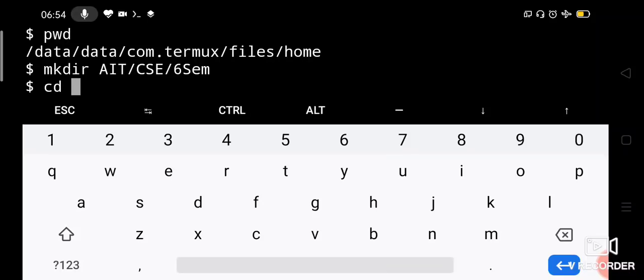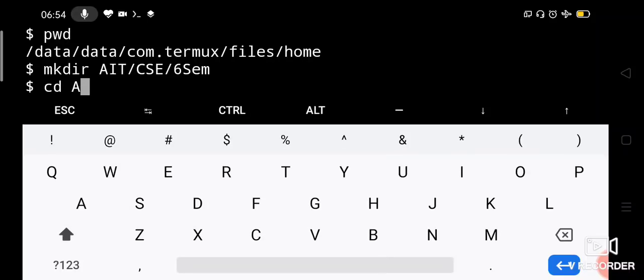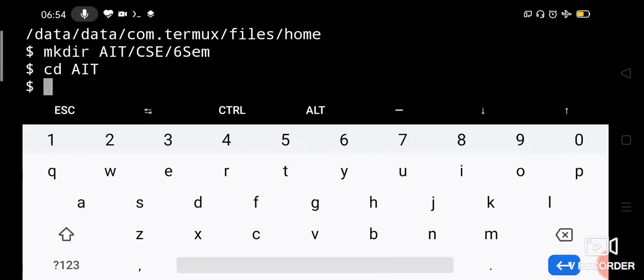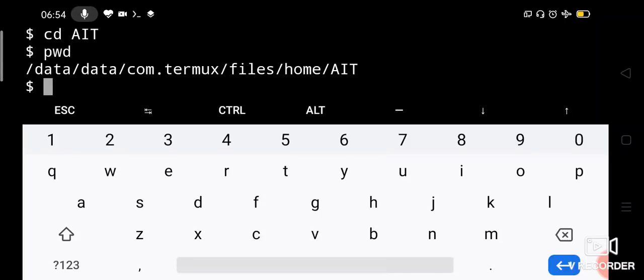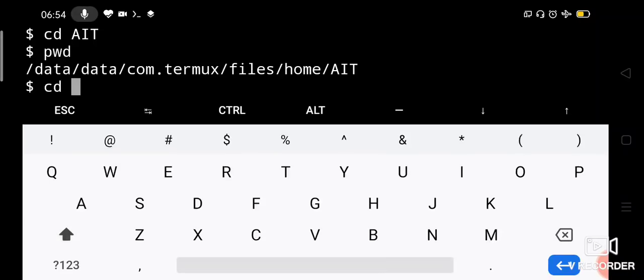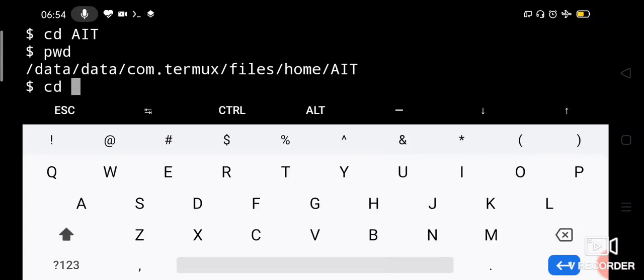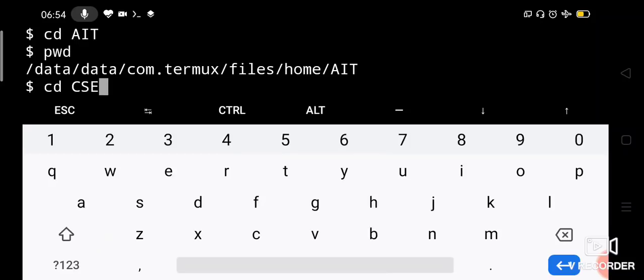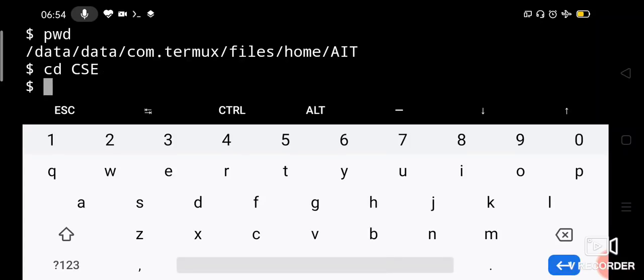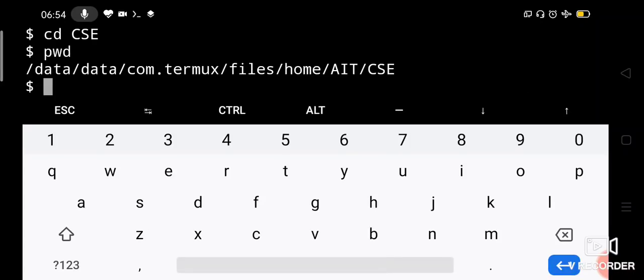Let us say cd AIT. Okay, now we are under AIT. Let us check. Yes, we have come into AIT directory. Now we will go to CSE directory. cd CSE. We got into CSE directory.